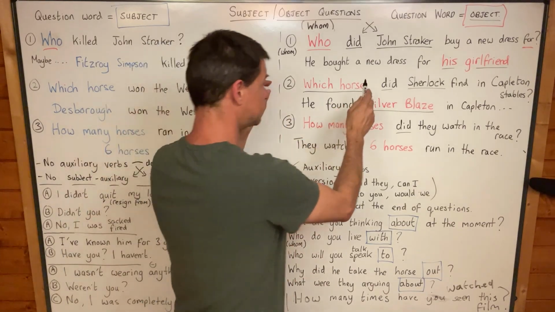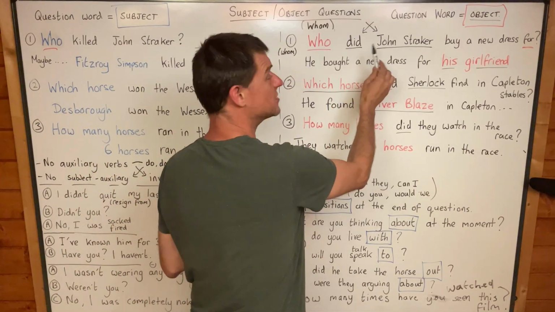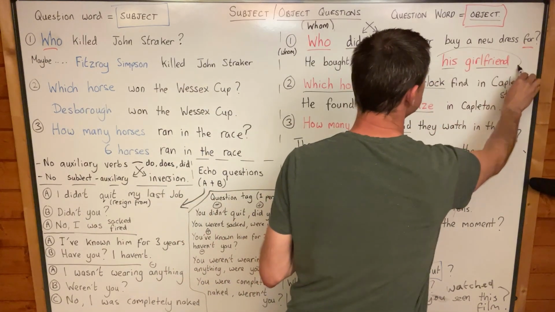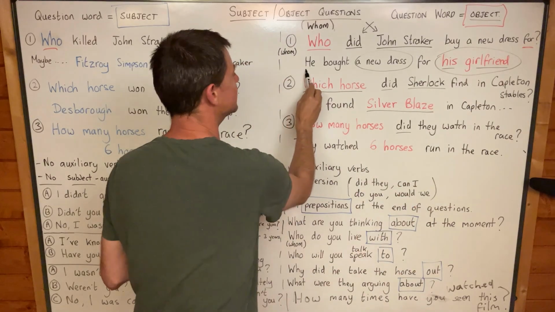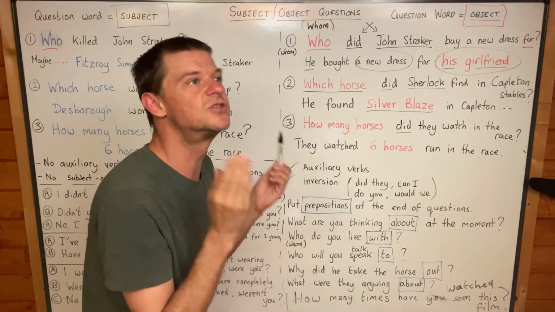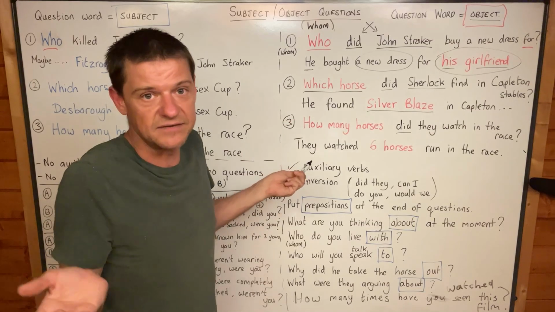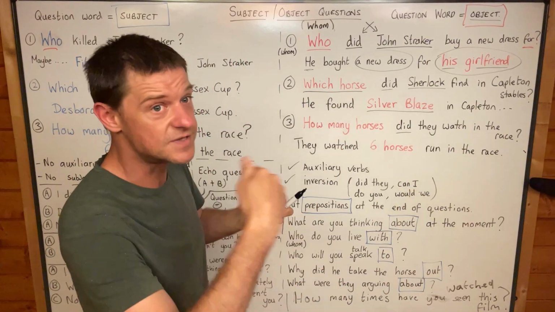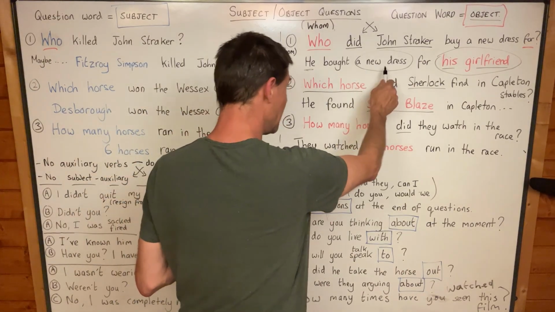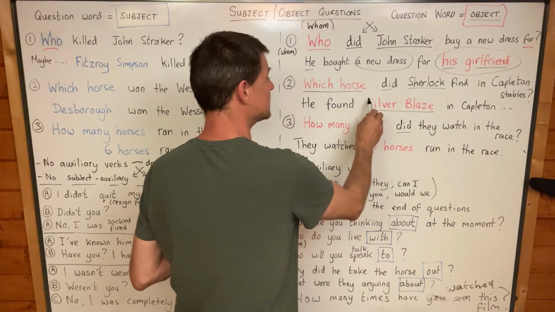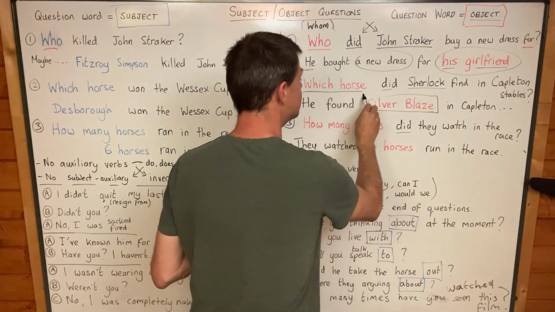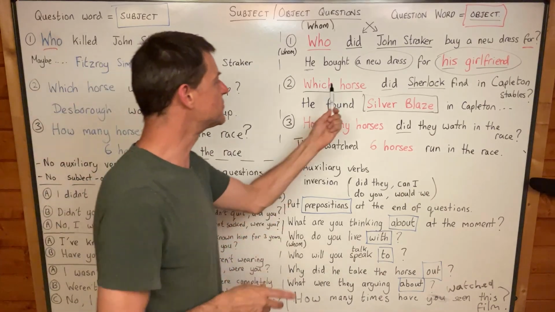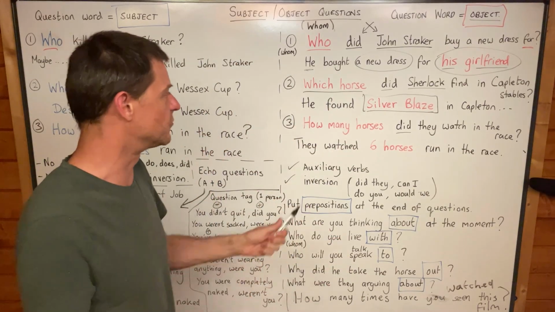Object just means, you know, in this first sentence, there are 2 objects. He bought a new dress, that's one object, for his girlfriend, that's the second object. And this is the subject. Subject means the doer of a verb. That's all it means, the one who does the verb. Object means the one that has the verb done to them, yeah? And so a new dress is the object, his girlfriend is the object, Silver Blaze is the object of the verb find, yeah? He found what? He found Silver Blaze. So if the question word is the object, we always need an auxiliary verb, yeah?